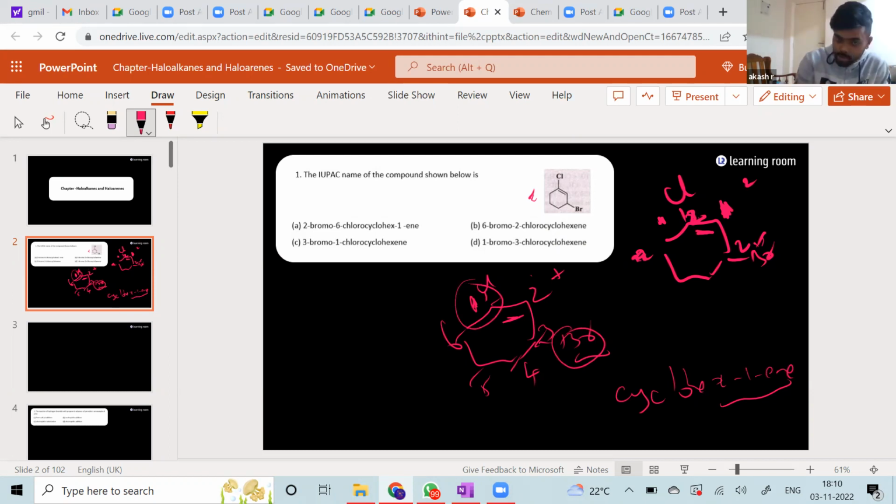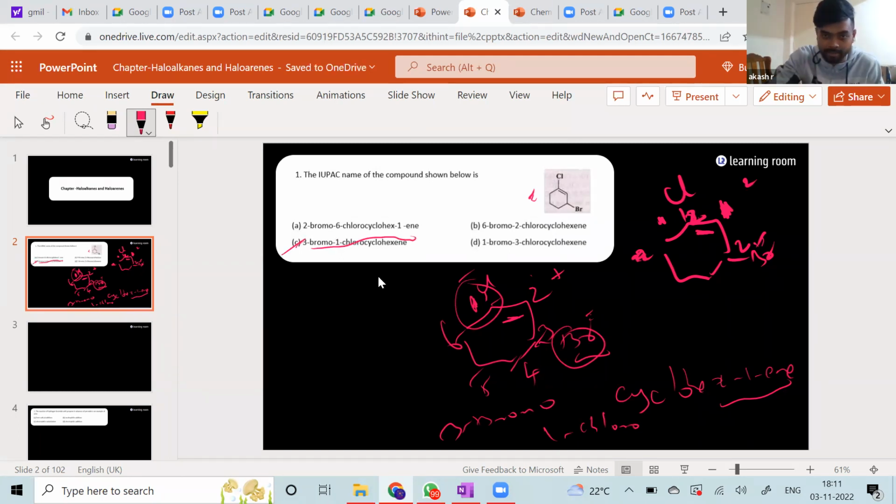But any order should I specifically follow? Alphabetical. Exactly. Whenever we talk about prefixes, we have to follow alphabetical order. That is, Br comes before Cl alphabetically, not because it has more priority. Remember that, the priority is only for numbering. Now, when you write the name, the alphabetical order matters. So you should write it as 3-bromo, 1-chloro, cyclohexene. So where is it? 3-bromo, 1-chloro, cyclohexene is right here.